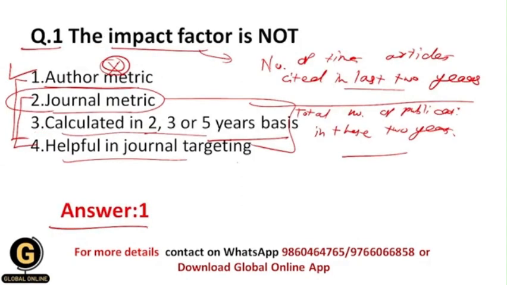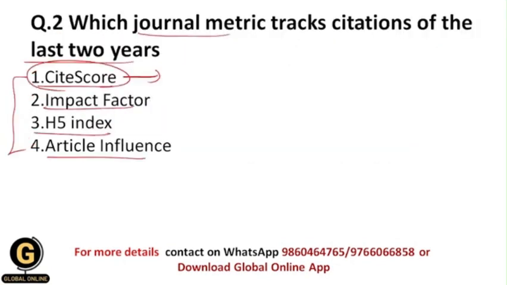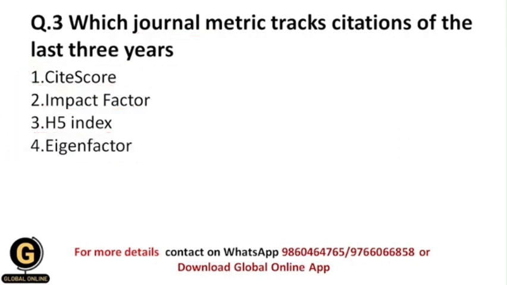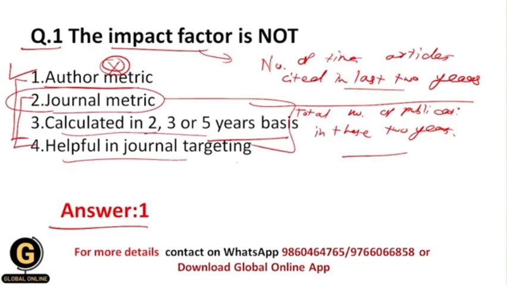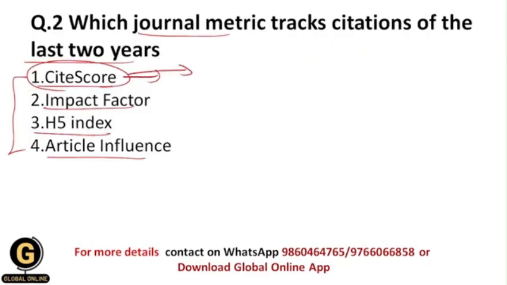As we have seen the formula for impact factor, where articles are cited in the last 2 years, within CiteScore the number of articles we include is for the last 4 years. So your formula for CiteScore will be the number of times articles cited in the last 4 years upon the total number of publications in these 4 years. Here you calculate the citations for the last 4 years instead of 2 years.